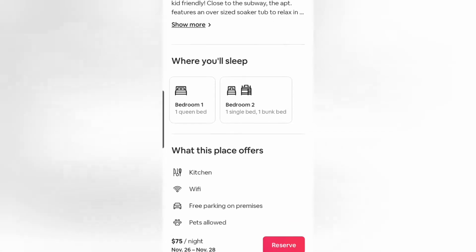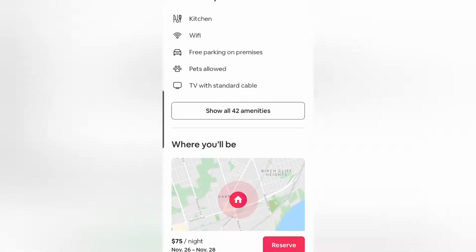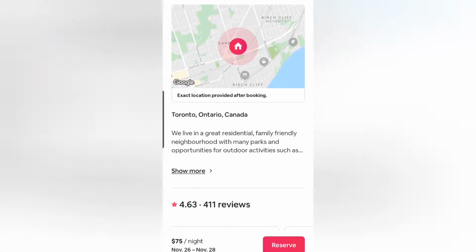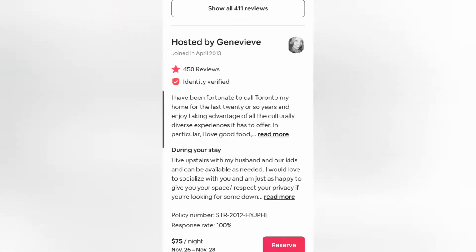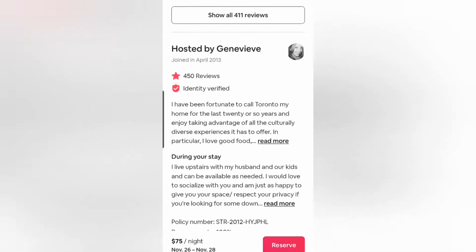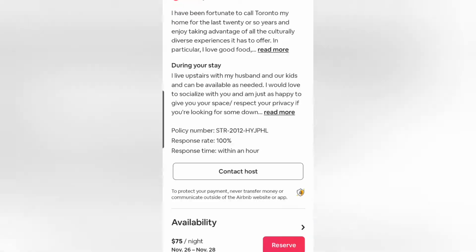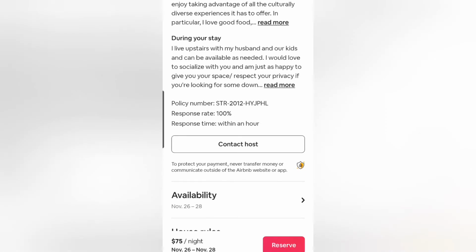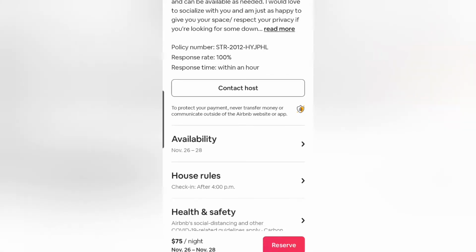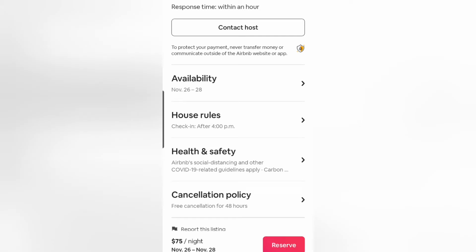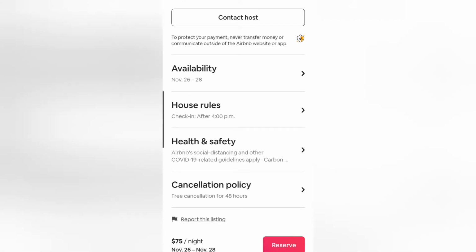If you want to contact the owner before booking, you can just say contact host, and write a message, and they will get back to you if you need any more information, questions, concerns, or anything else. And of course house rules, health and cancellation policy and everything.